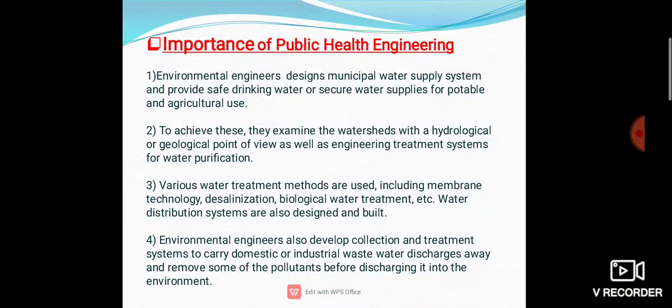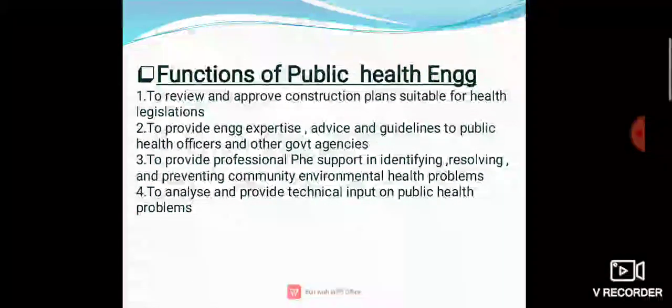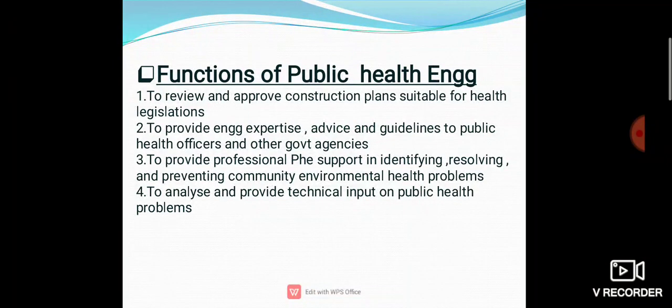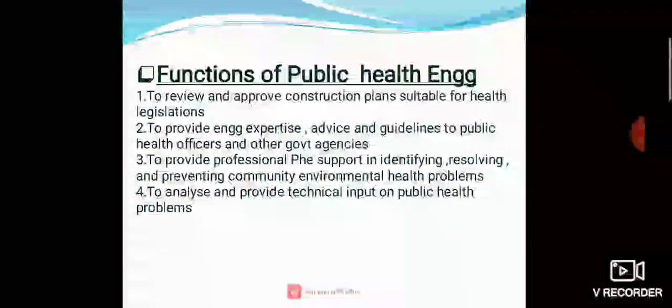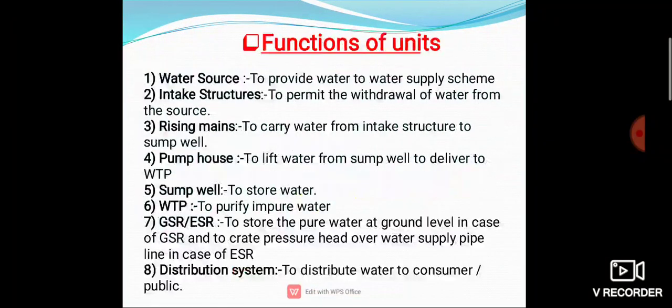So we have to treat it before discharging it into resources, okay. So for that, this public health engineering is very important. Then what are the functions of public health engineering? To review and approve construction plans suitable for the health legislation, to provide engineering expertise, advice, guidelines to public health officers and other government agencies, to provide professional support in identifying, resolving and preventing community environmental health problems, to analyze and provide technical input on public health problems. Okay, these are all very important.